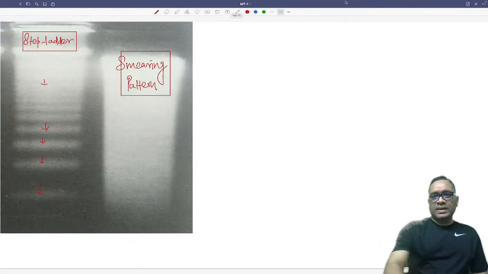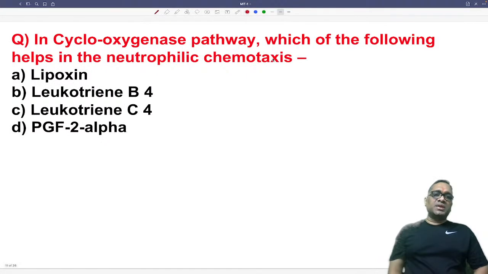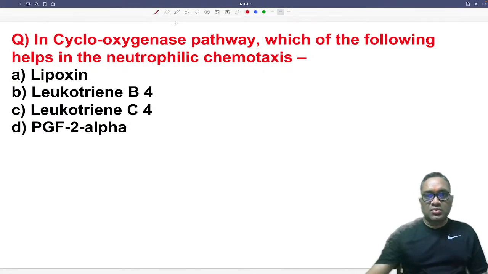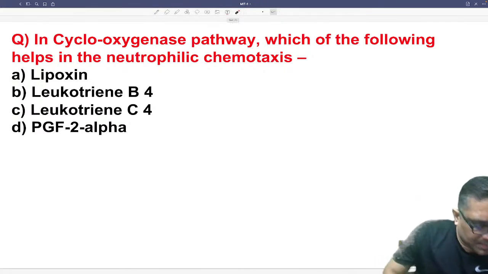Now come to the next question. In the cyclooxygenase pathway, which of the following helps in neutrophilic chemotaxis? Now you tell me the answer for this question.